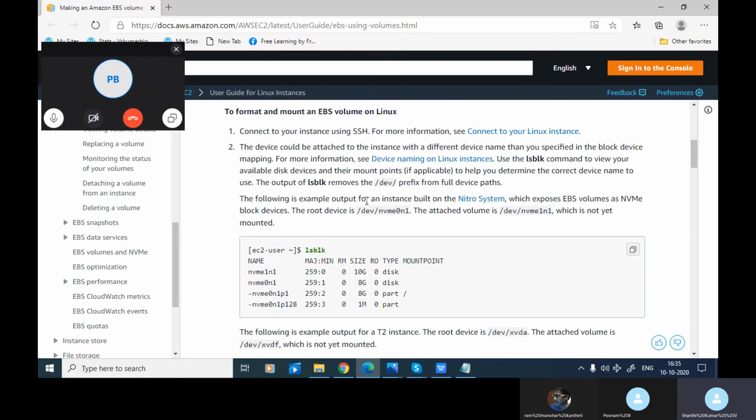The following is example output of an instance built on the Nitro system, which exposes EBS volumes as NVMe block devices. The root device is /dev/nvme0n1, that is its name basically. Then the attached volume is nvme1n1, which is not mounted.